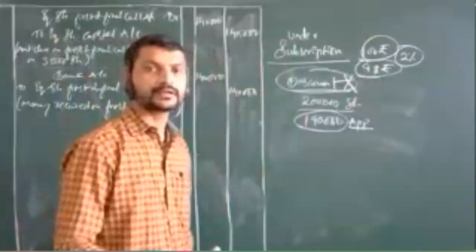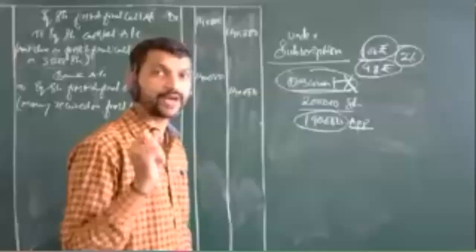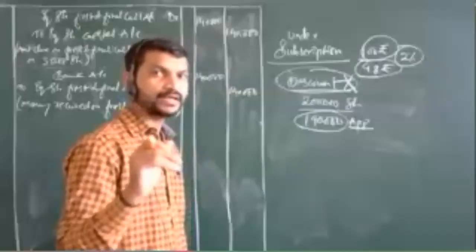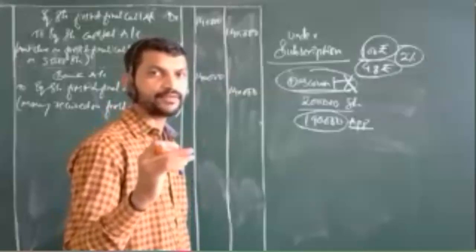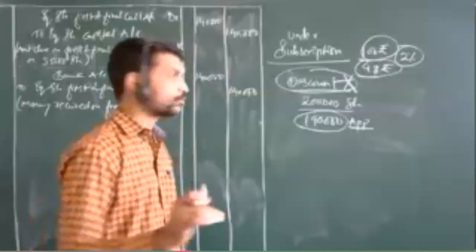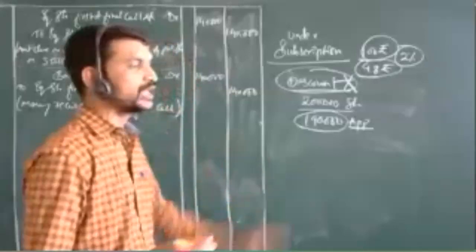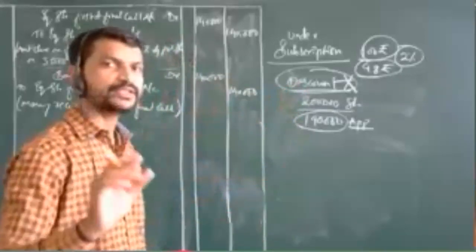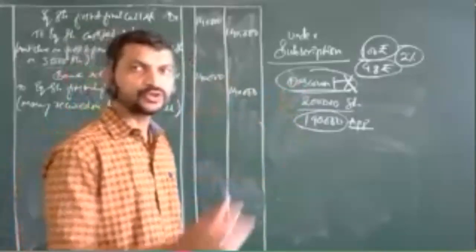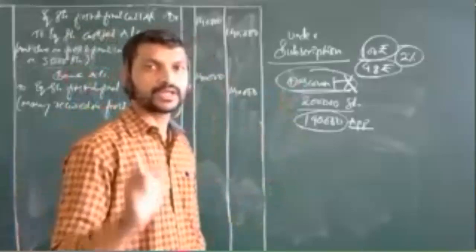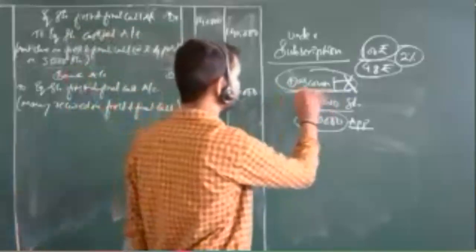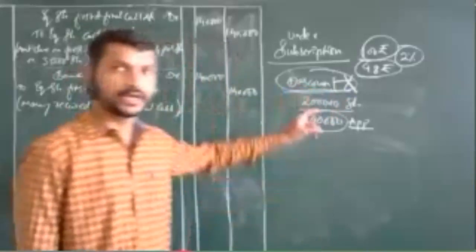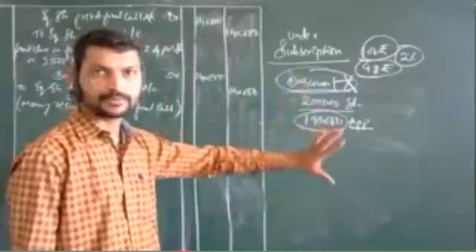You can issue the shares at a premium. Why? Because if you are a sound, financially strong company and you are issuing shares, at that time you can add this premium, but not a discount. These things have to be remembered. So this is a general rule that a company should not issue shares at a discount.